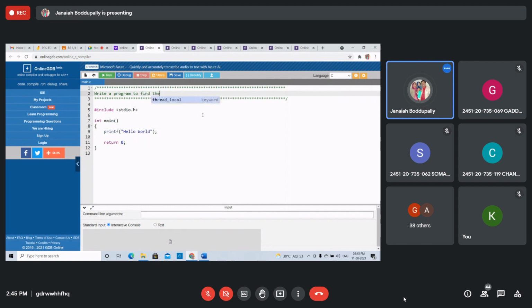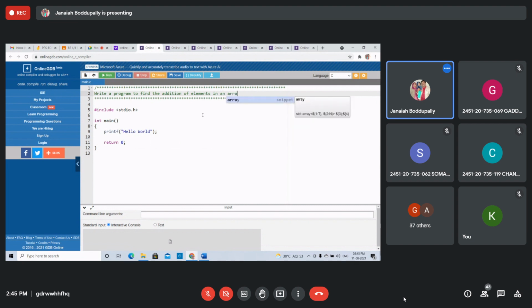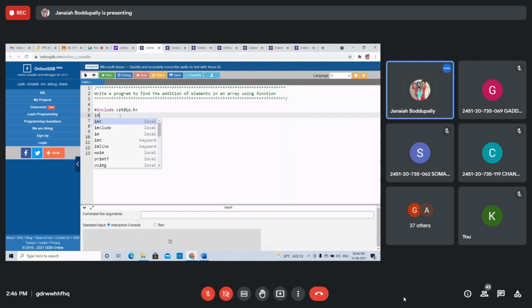the addition of elements in an array using functions. Using function. Declare the function int sum array. Function name is sum.